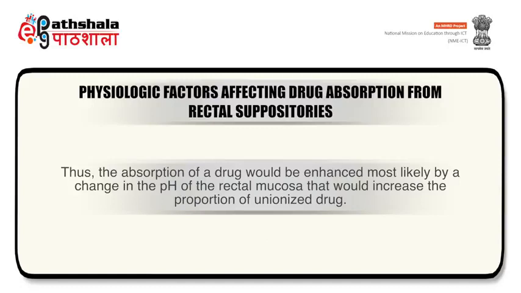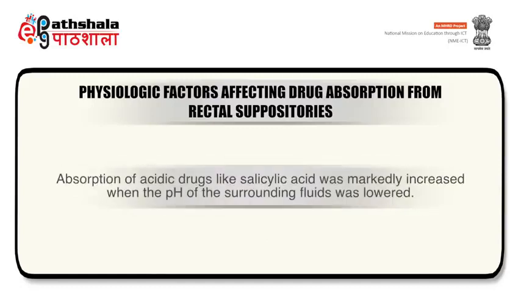unionized drug. Absorption of acidic drugs like salicylic acid was markedly increased when the pH of the surrounding fluids was lowered.